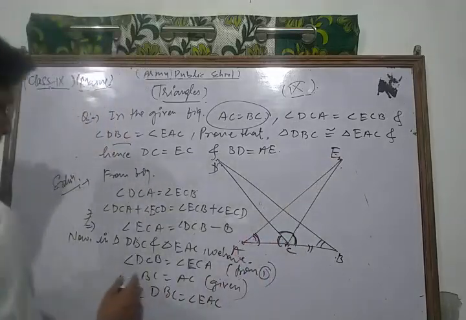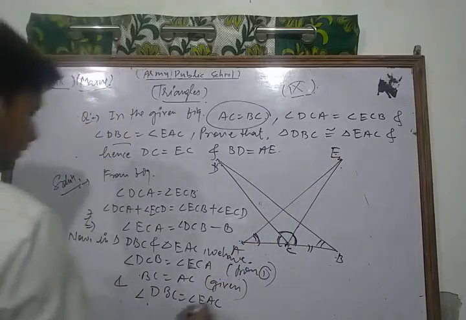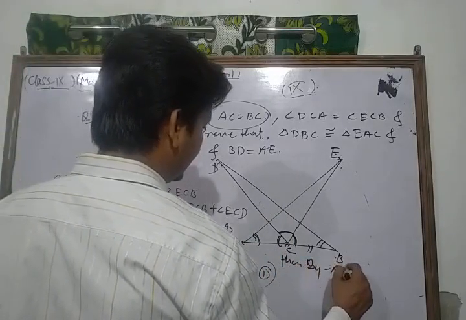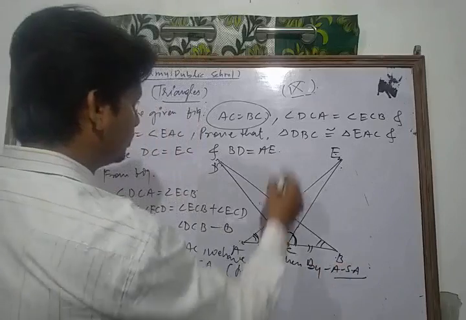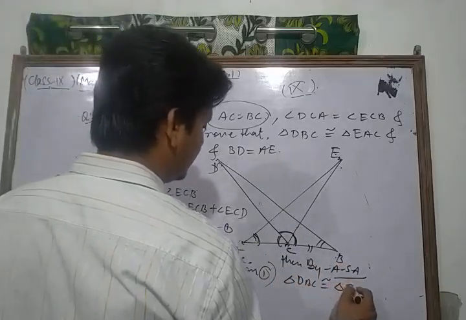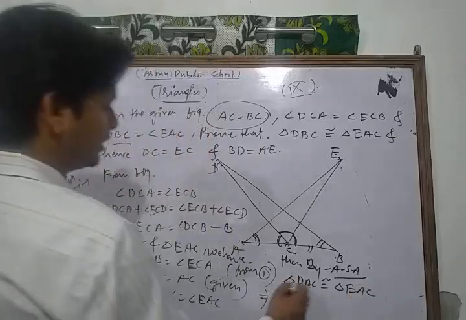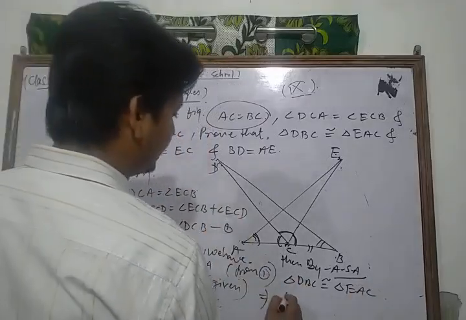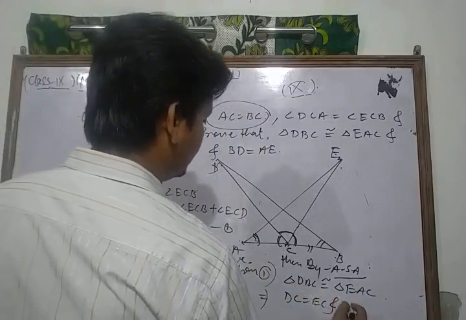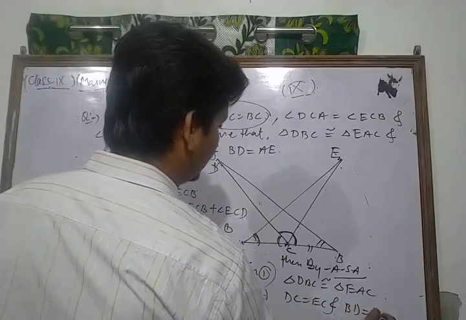Then by the angle side angle, ASA congruence criterion, both the triangles, triangle DBC is congruent to triangle EAC, and by CPCT we write DC is equal to EC and BD is equal to AE.